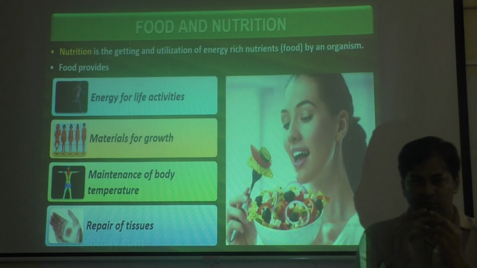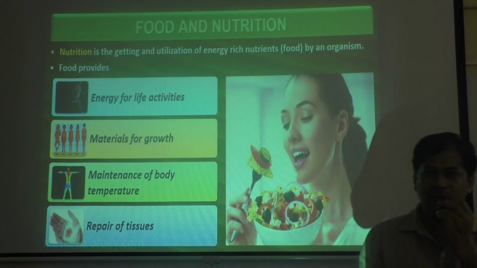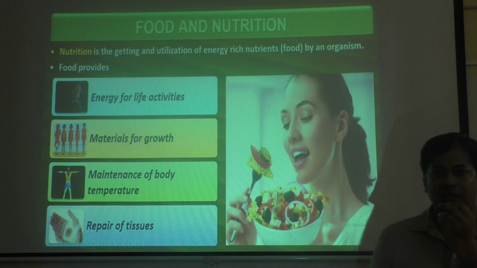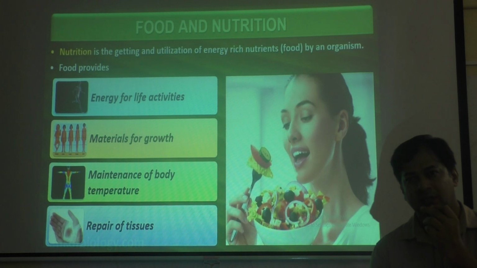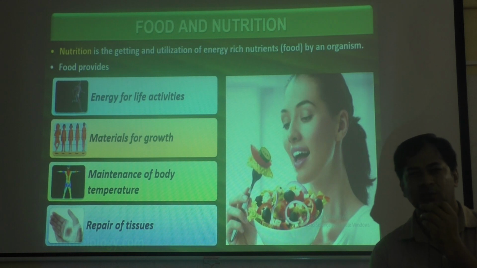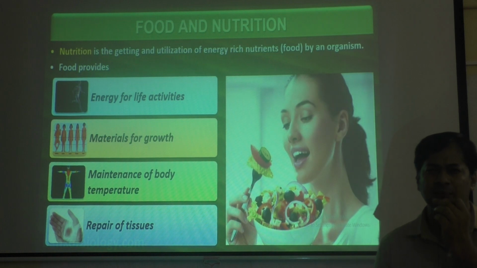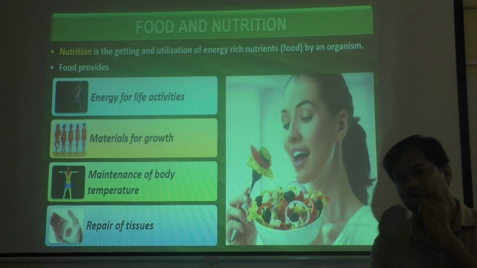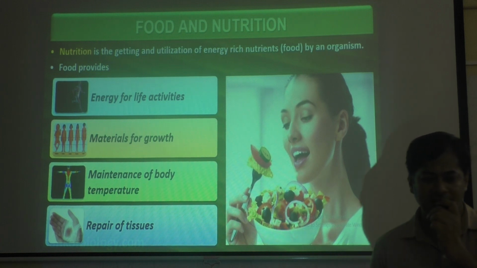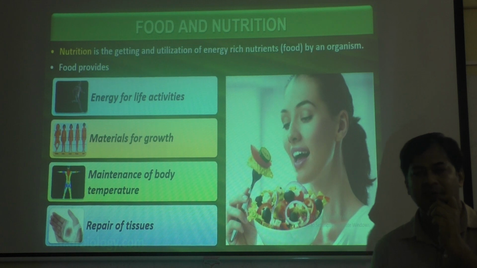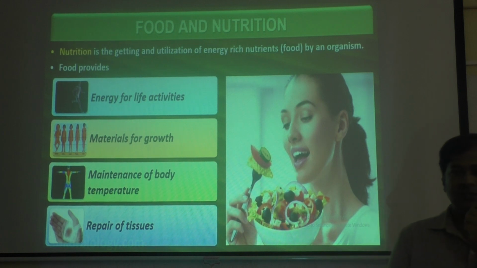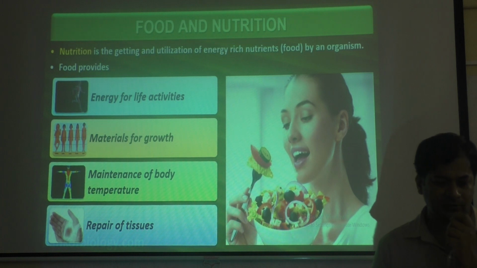Nutrition means we should take not normal food, we should take nutrient rich food, meaning the food which contains nutrients. What are those nutrients? Carbohydrates, proteins, lipids, then fibers, then water, minerals, vitamins, all this should be there in the food. Then only it is rich with nutrients, and we call it a balanced diet or balanced food. So nutrition is the process of getting and utilization of energy rich nutrients, that is, the process of taking food by organisms.